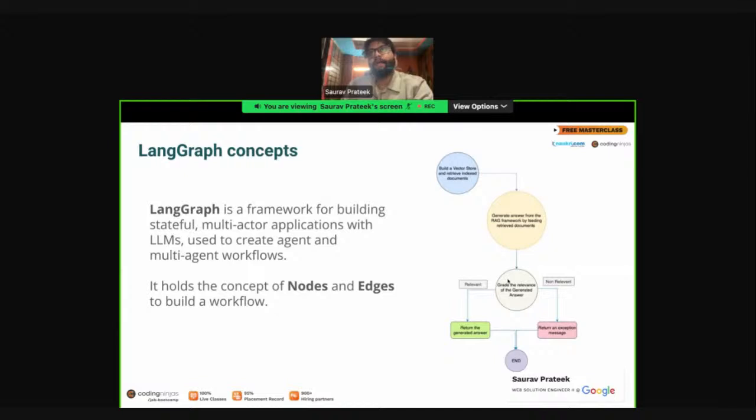On the right-hand side, this can be one LangGraph workflow, where you can see the first node is building a vector store, and then the edge connects to another node where it is generating the answer from the RAG framework, and so forth. So this can be one of the examples. We're going to see how we can actually build a workflow like this, where we will be coding a lot of nodes and connecting them.